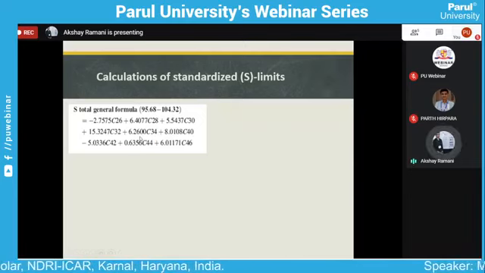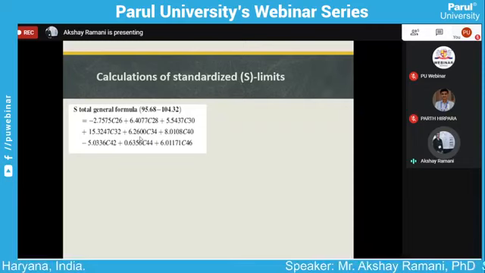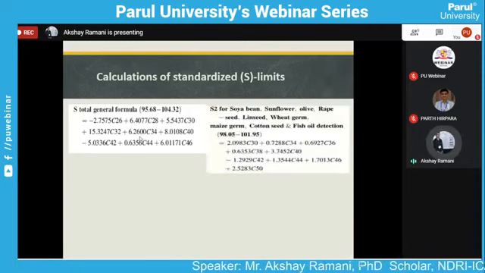Then we get the result; the S value is the total formula for detection. By this equation we can conclude whether the ghee is adulterated or not.